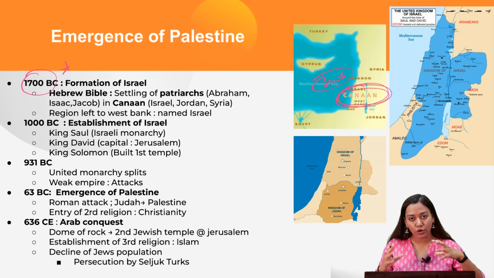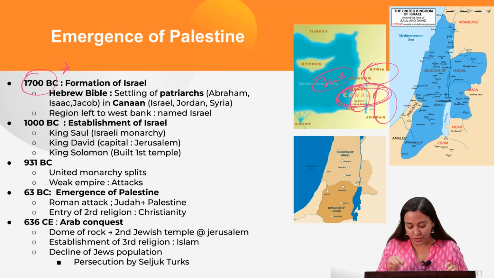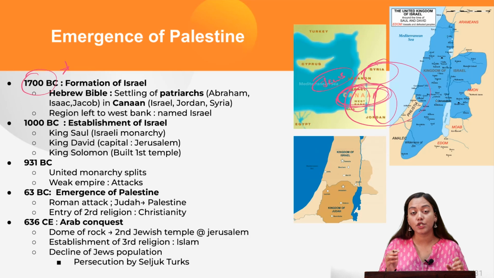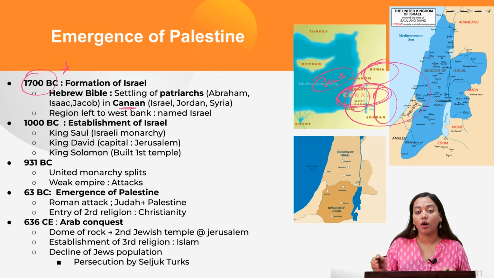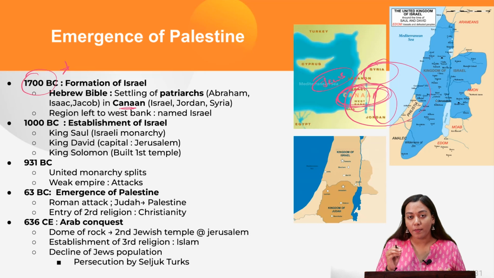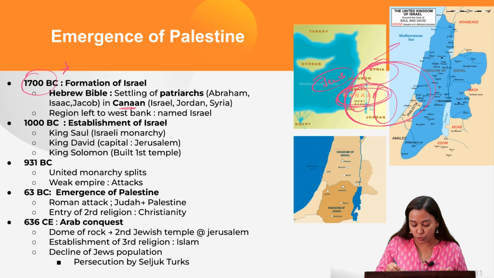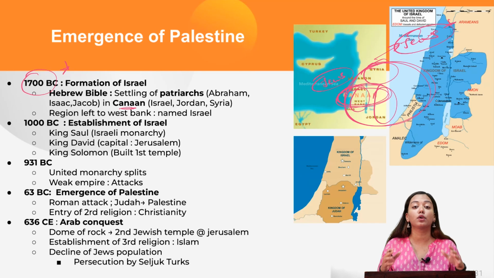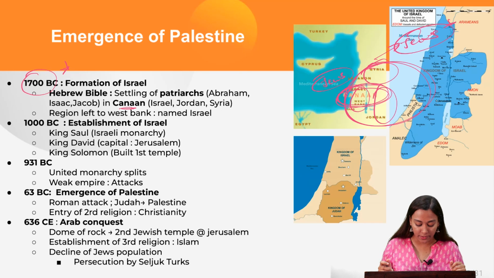Now, what is the extent of Canaan? Canaan is West Bank, it is Syria, and it is Jordan. These three states that you know of today, they all comprised this holy land called Canaan. This is the holy land of Judaism. Why? Because according to the Hebrew Bible, God or Abraham has promised these lands to the Jewish people. So these are the promised lands to the Jewish people, and therefore a lot of Jews who were preaching the Judaism religion started settling up over here.